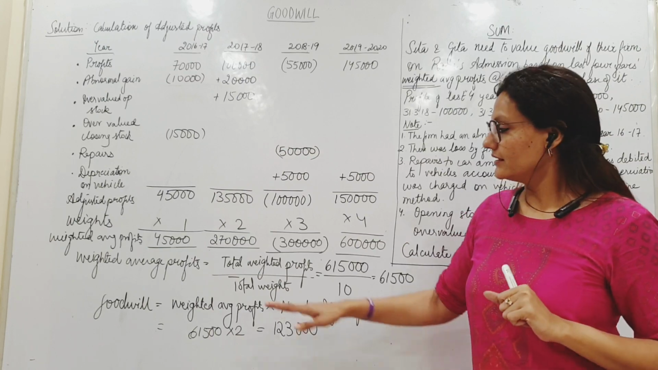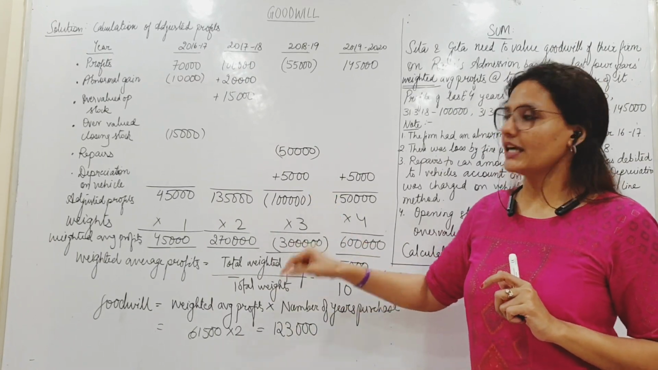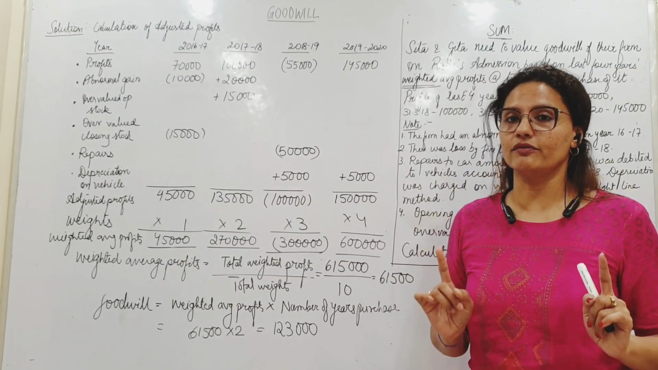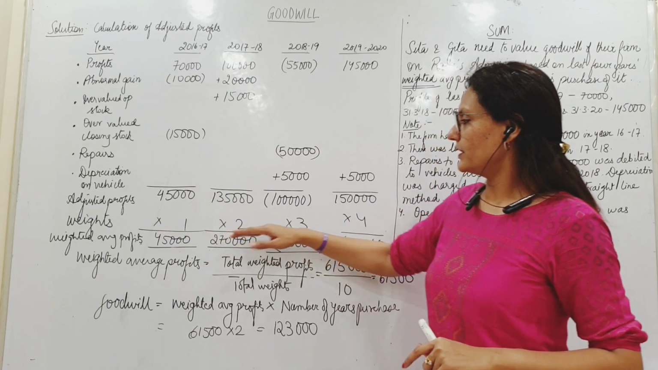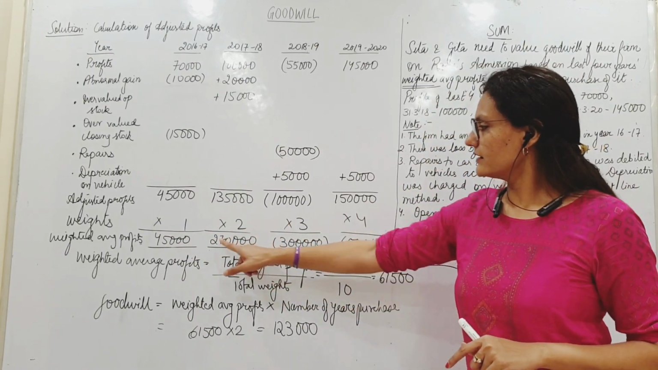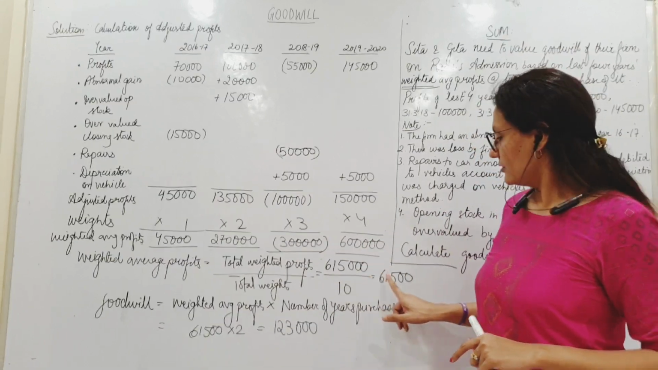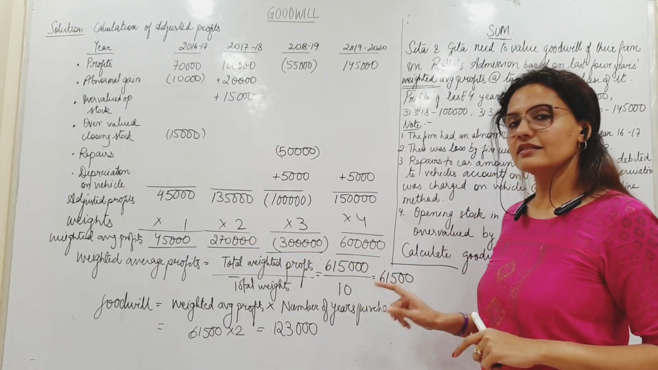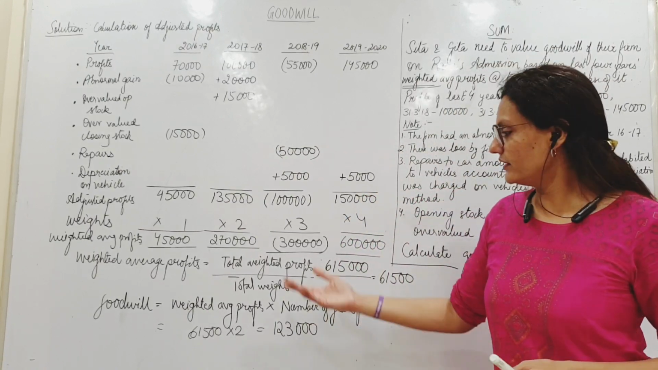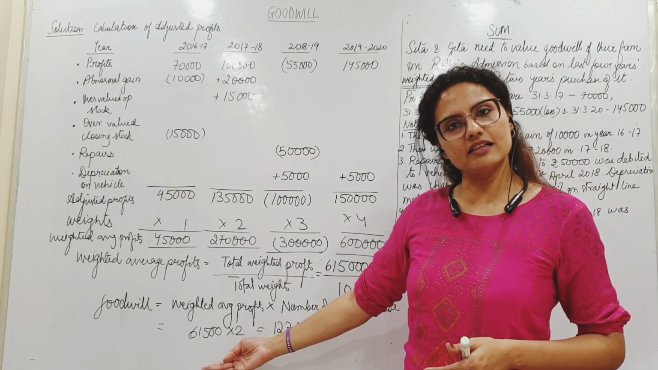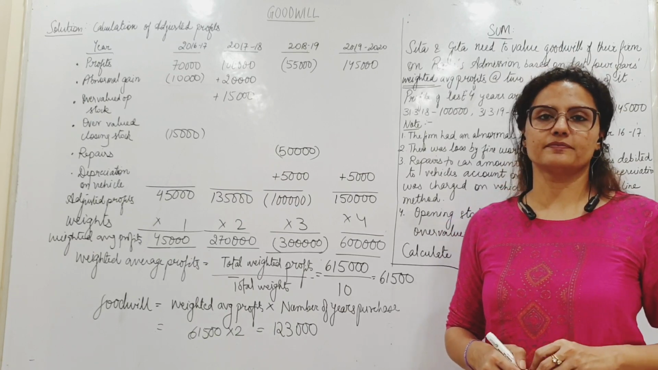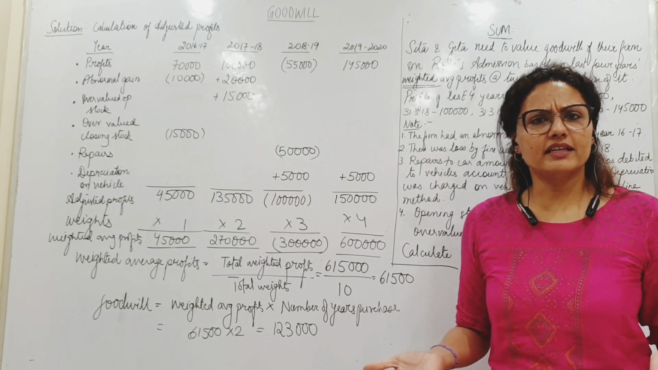Please be very careful. This is not divided by 4 number of years. यहाँ पे हमने weight से multiply किया है, so weight से ही divide करेंगे and the total of weights. Total of weights comes to what? 1 plus 2 plus 3 plus 4, that is 10. And this is the total of weighted profits. So my average weighted profits are 61,500. And I am multiplying that with the number of years of purchase, which was 2 as earlier. And I have found the goodwill as 1,23,000. Alright. So both the methods are very simple.